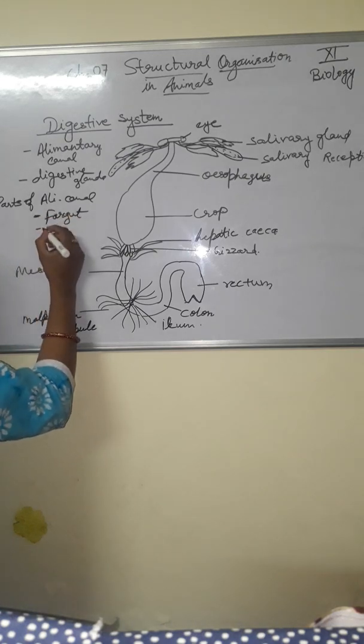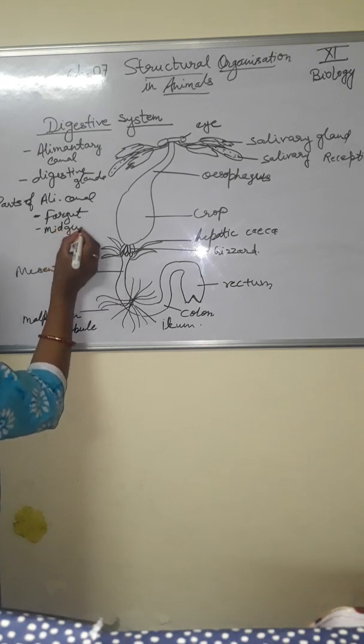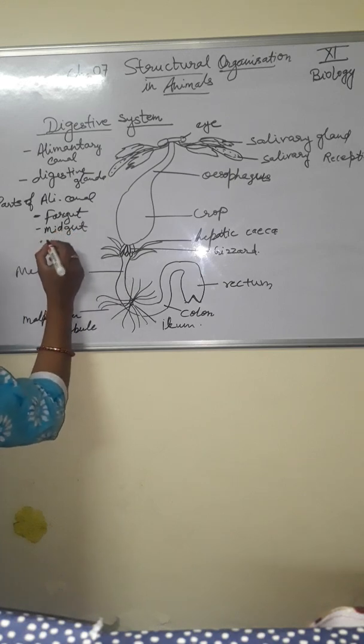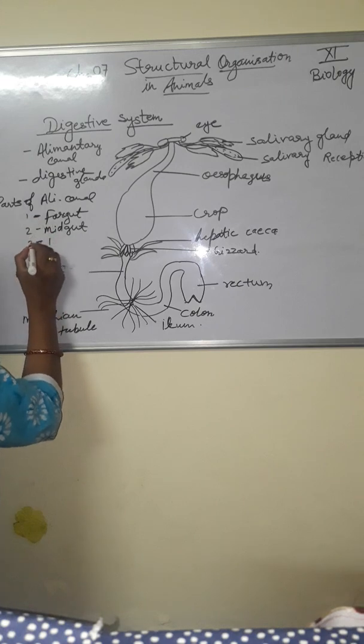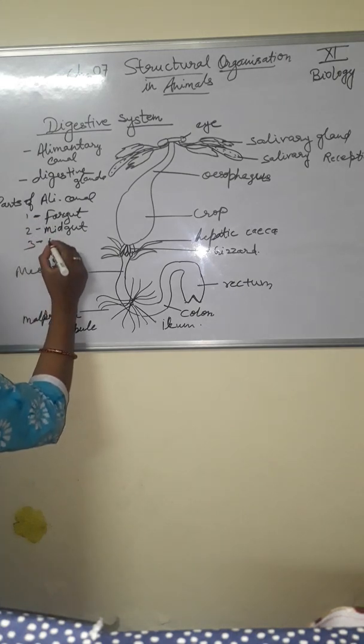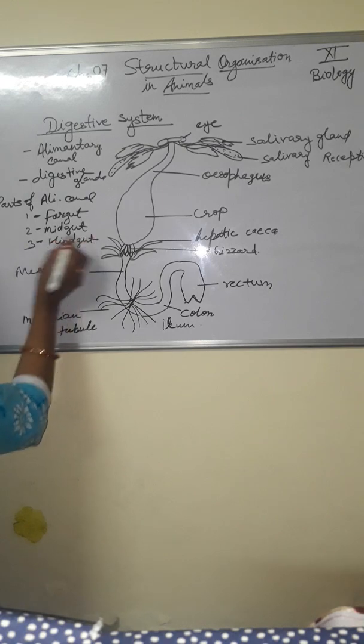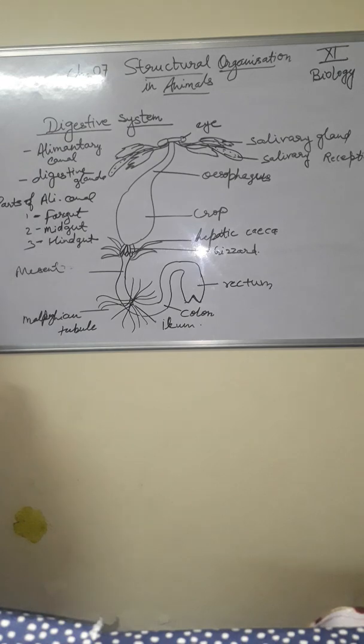Then the midgut, and the third one is the hindgut. The alimentary canal has three parts: foregut, midgut, and hindgut.